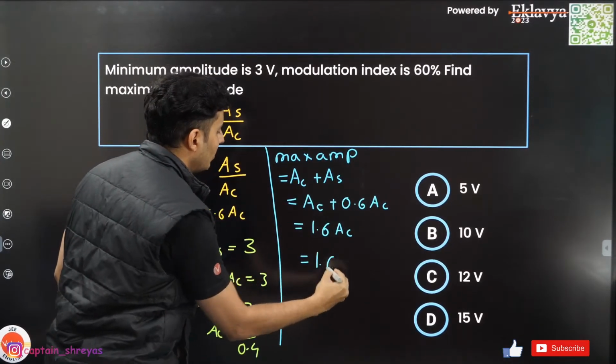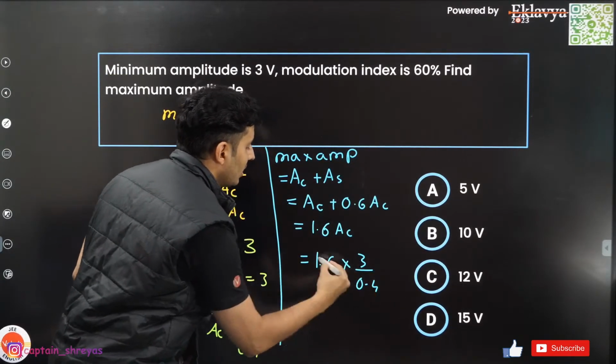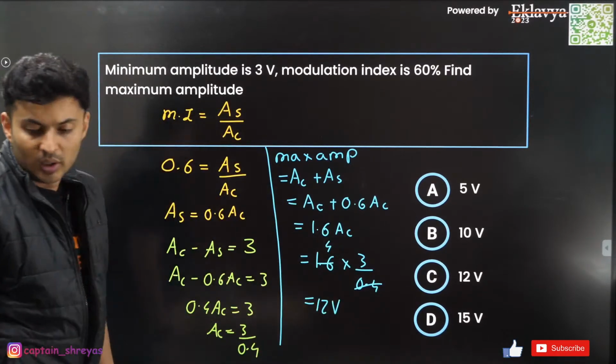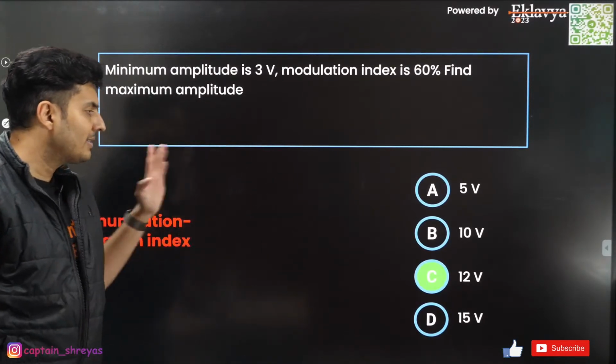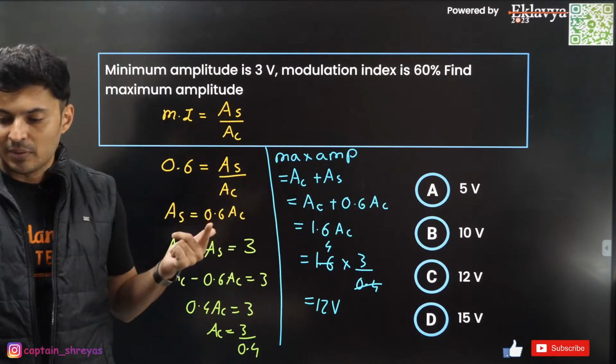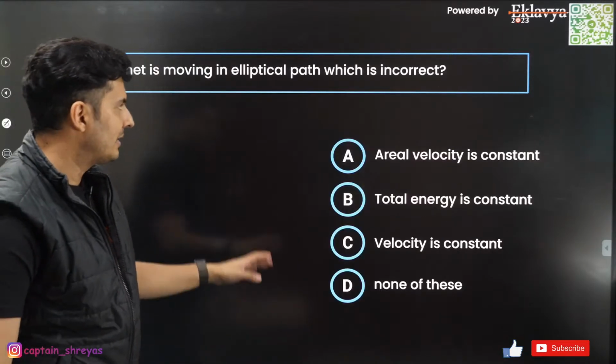But we just found out the value of AC as 3 by 0.4. This goes with this, 4 times 3, 4s are 12. So 12 volt is the answer. Yes, done. So easy, no? Yes, very good. Yes, answer is 12 volts. Proud of all of you guys if you guys got it.